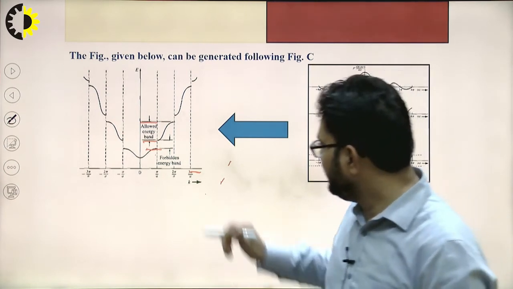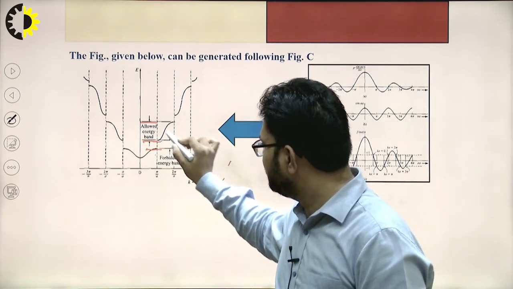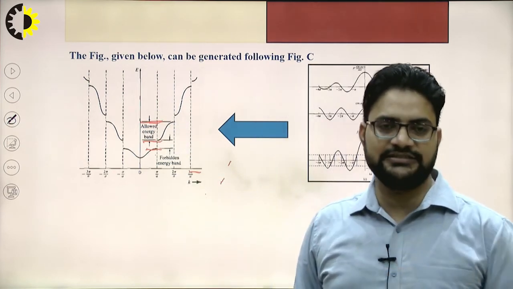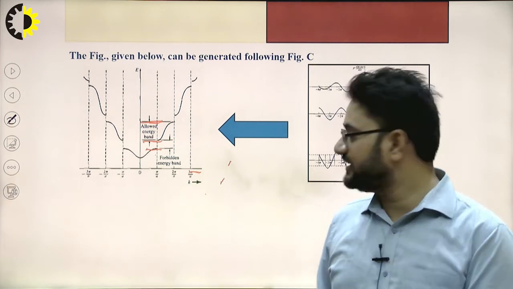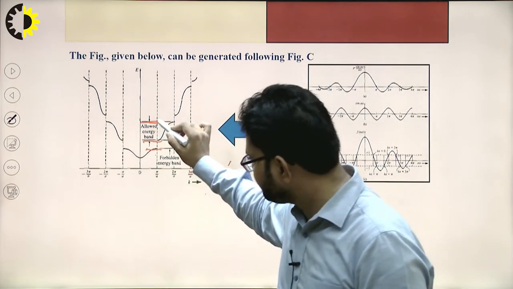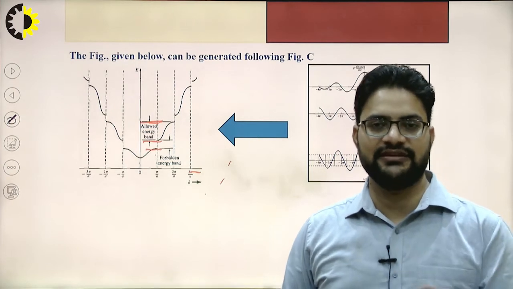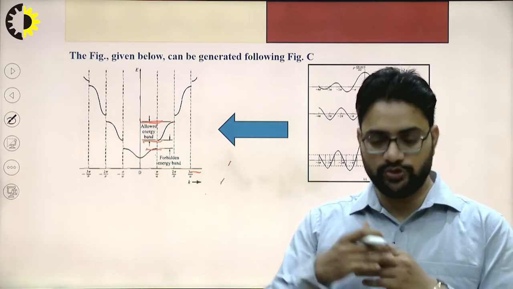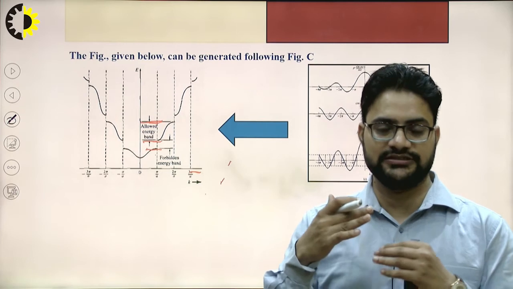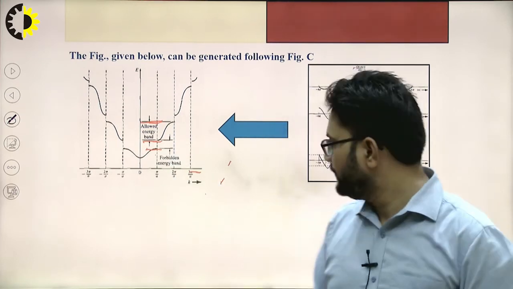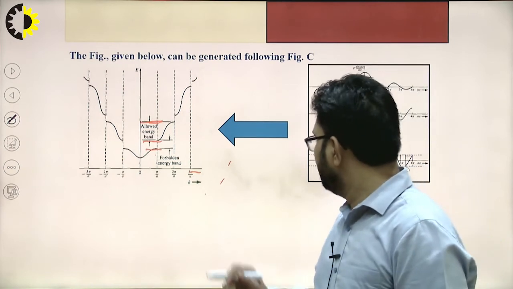And the energy levels within this energy band, say the E2 energy band, that is the second level energy band, are called the allowed energy band.